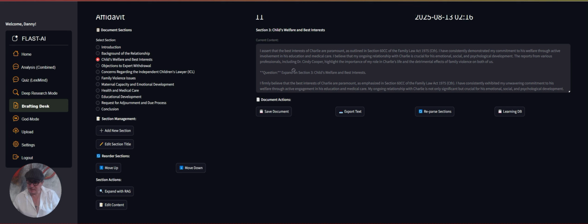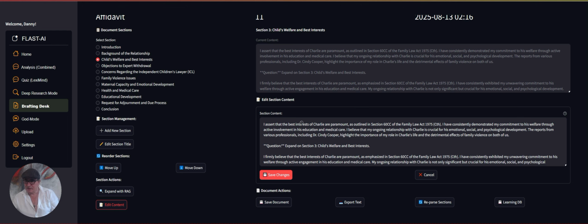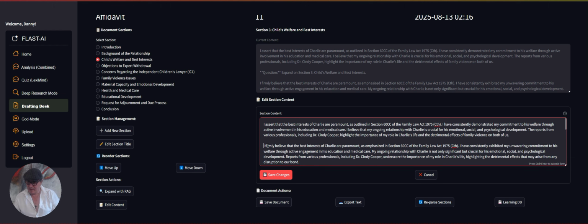You can see here the question, expand on section. Now we can go and edit the content and have a look at what it's got now. Previously, all we had was this one little paragraph. Now we've expanded on that, so we can take off that heading. Let's have a look at what it's come up with.